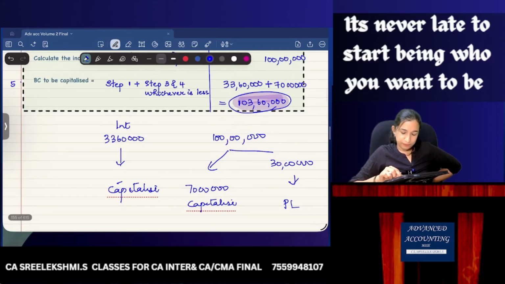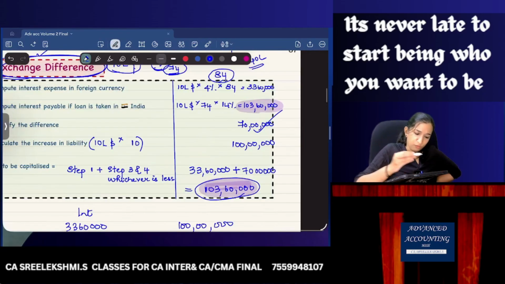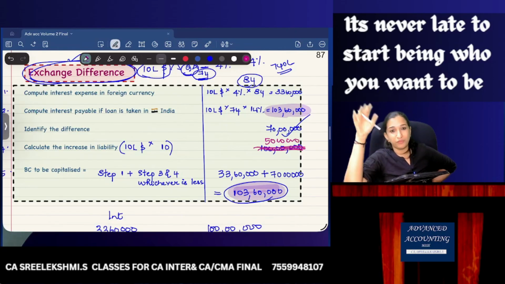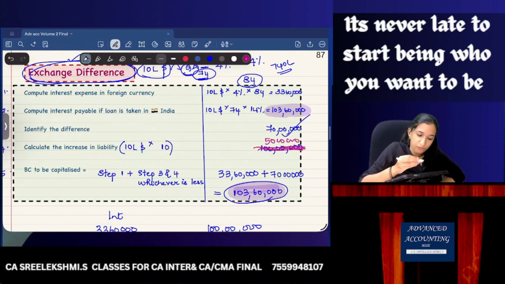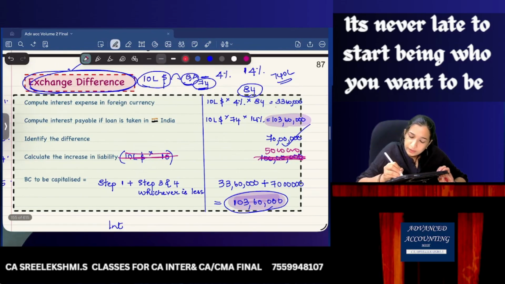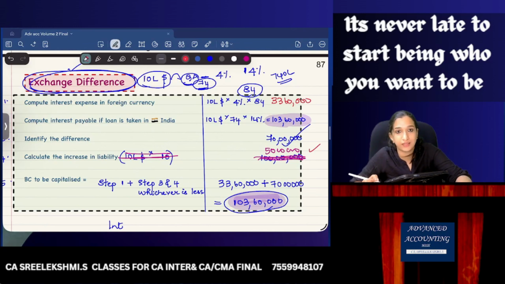Now, what if, I'm writing it in red color, okay? What if the increase in liability is only 50 lakhs? I'm just randomly taking, what if the other figures all remain the same? What if this increase in liability is 50 lakhs? Which means how much are you incurring? This 33 lakh 60,000 and 50 lakhs. Only you are incurring 83 lakh 60,000.